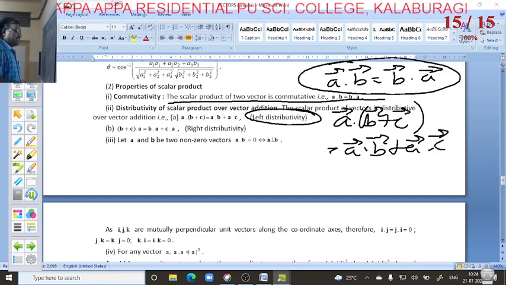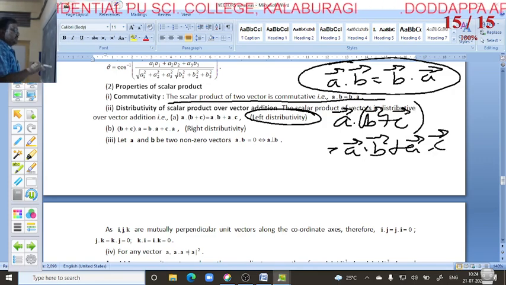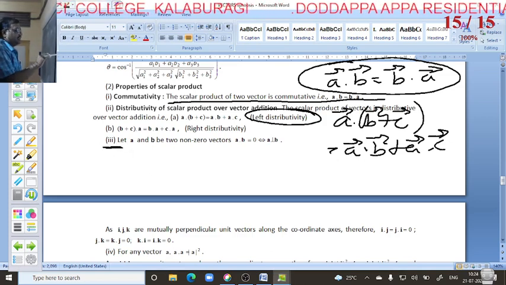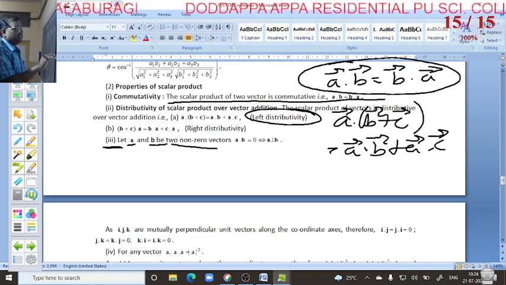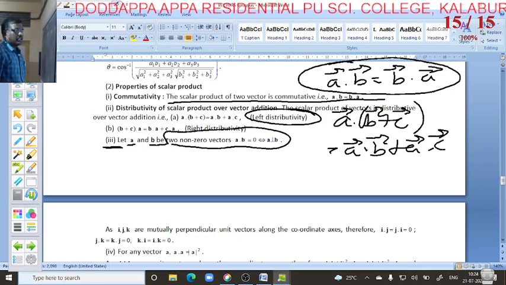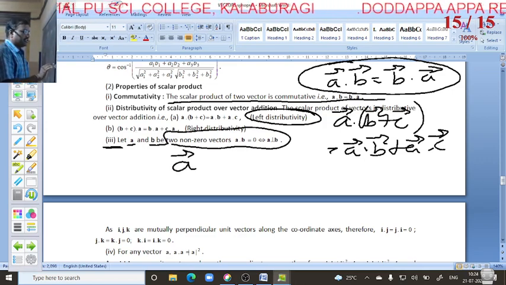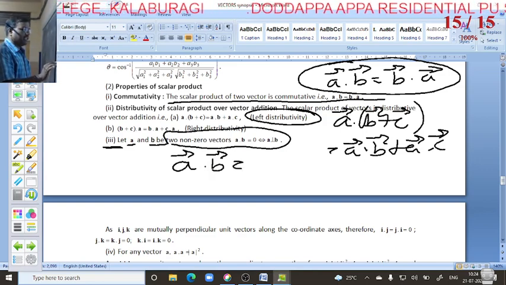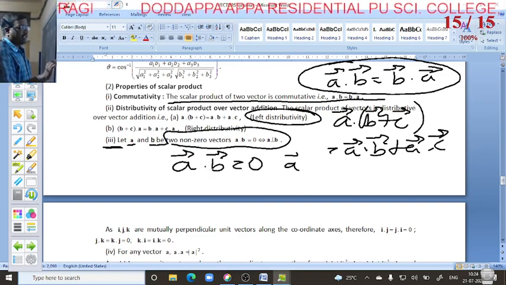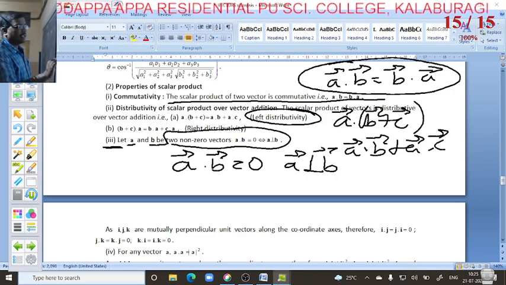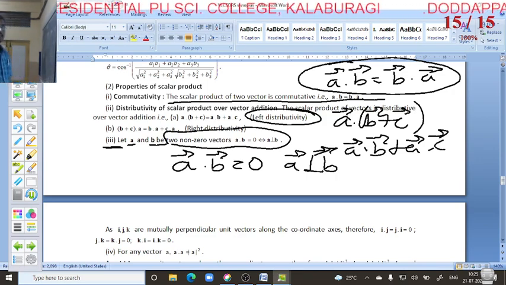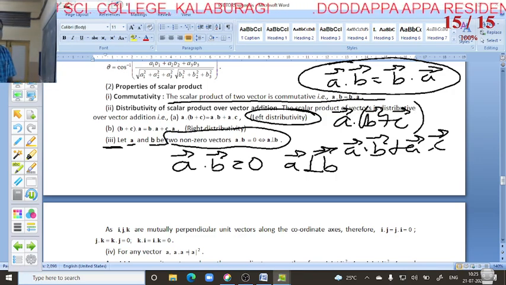Okay. And next, very important is the third point. Vector A and vector B are two non-zero vectors. If vector A dot vector B equals 0, when is it applicable? When vector A is perpendicular to vector B. It is applicable only in dot product.